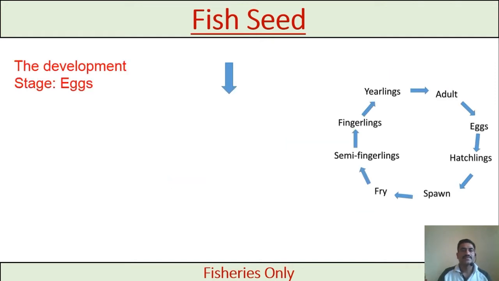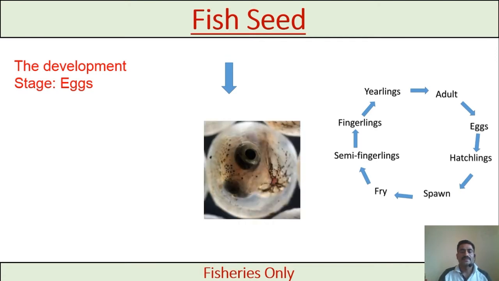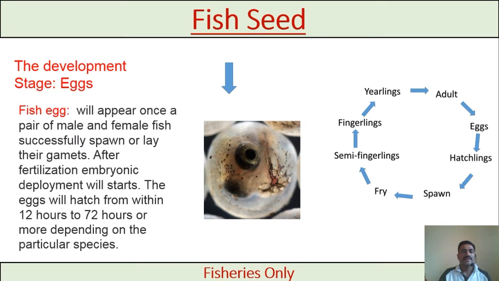Now we discuss the development stage eggs. These are the eggs. Fertilized eggs where embryonic development is completed and are ready to hatch. What is an egg? Fish eggs will appear once a pair of male and female fish successfully spawn or lay their gametes. After fertilization, embryonic development will start and the egg will hatch within 12 hours to 72 hours or more, depending on the particular species.